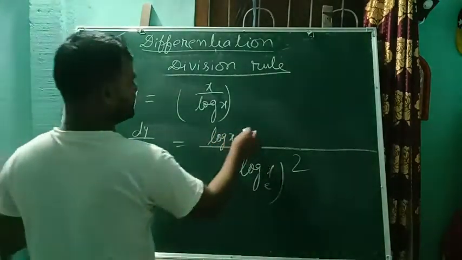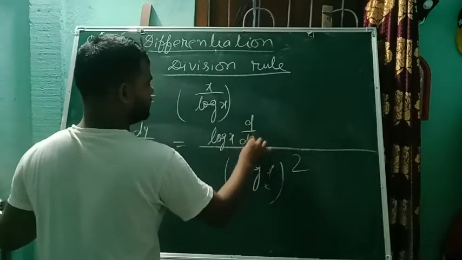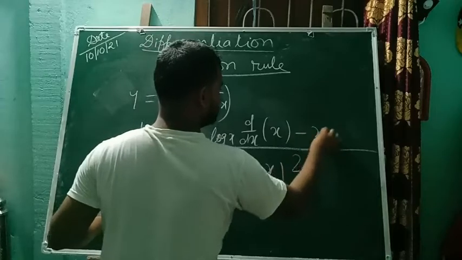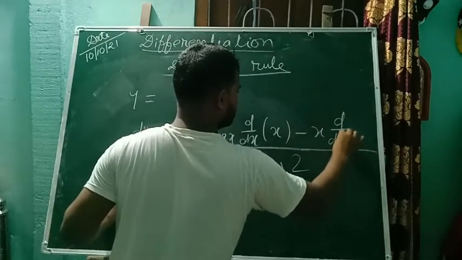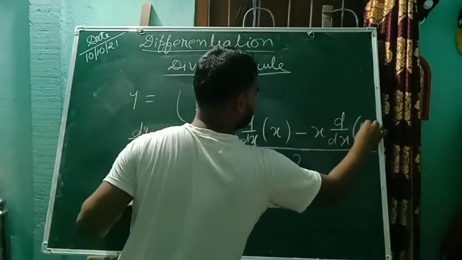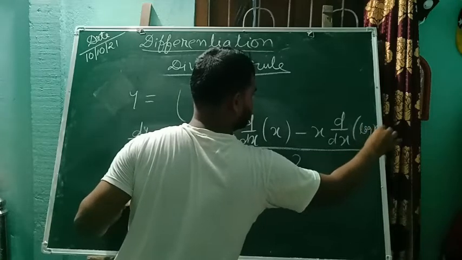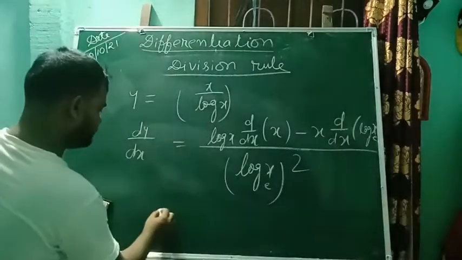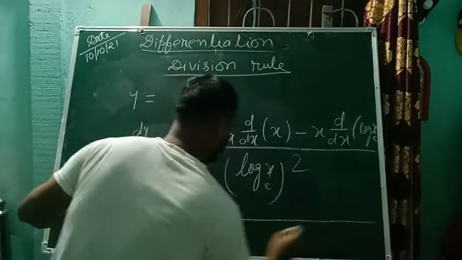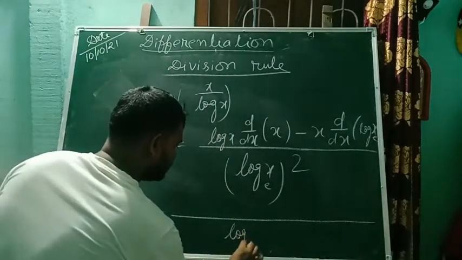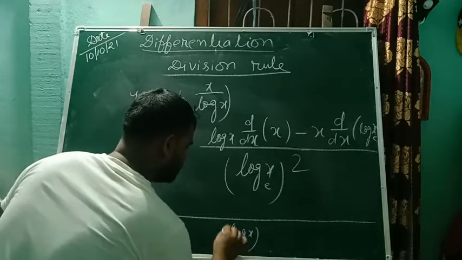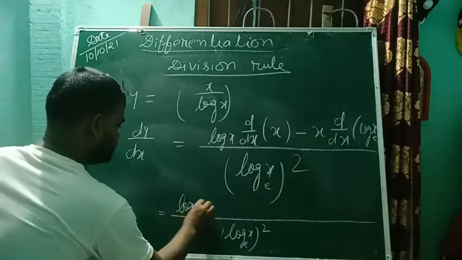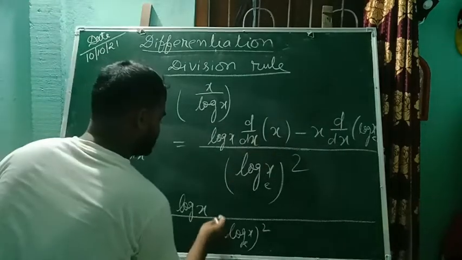Yes, and then remaining one is derivative of the remaining one, and then write it at first, and then derivative of the denominator one, log x. So denominator log x square, log x, dx of x it is 1.